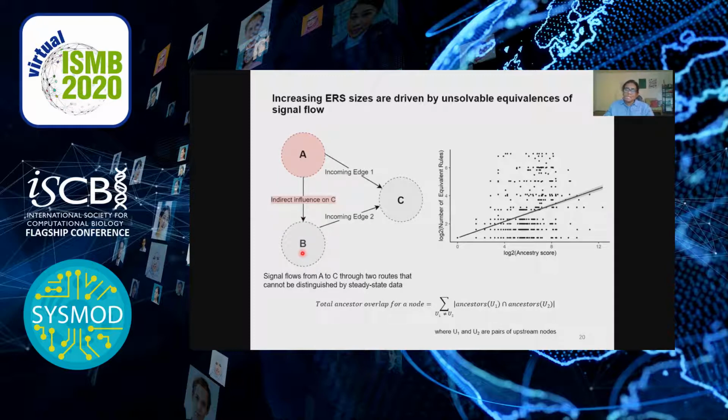In order to characterize these unsolvable equivalences, we developed the total ancestor overlap score that you can see over here. Essentially, the score is the sum of the number of pairwise shared ancestors between any 2 upstream nodes. And as you can see in this panel, it turns out that the ancestry overlap score of a node correlates really well with the size of the ERS for that node. So this effectively outlines a limitation of our rule determination algorithm.